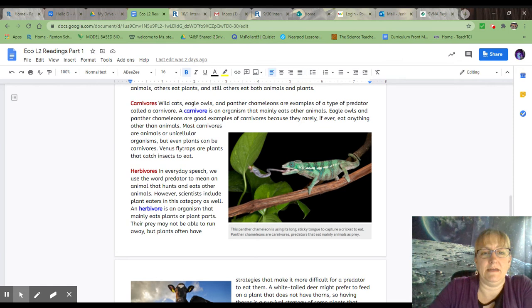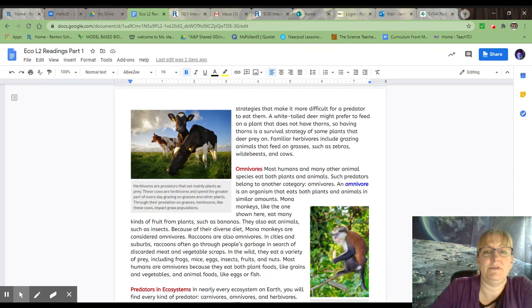Herbivores. In everyday speech, we use the word predator to mean an animal that hunts and eats other animals. However, scientists include plant eaters in this category as well. An herbivore is an organism that mainly eats plants or plant parts. Their prey may not be able to run away, but plants often have strategies that make it more difficult for a predator to eat them.